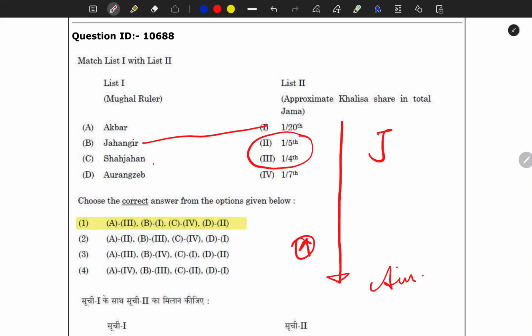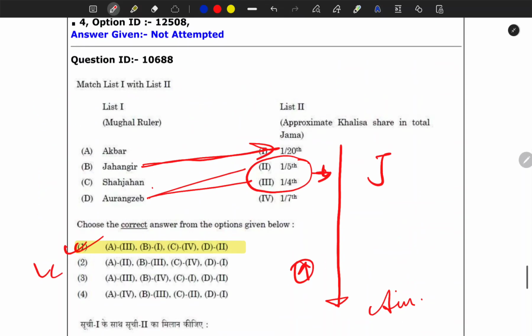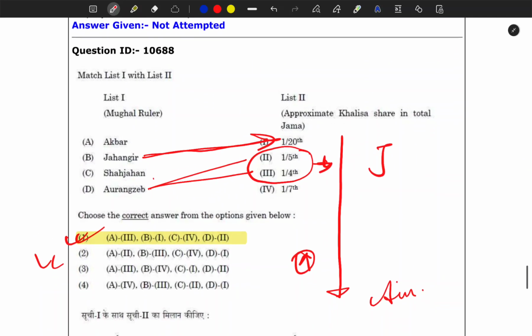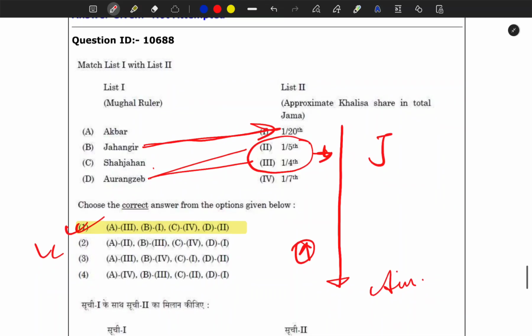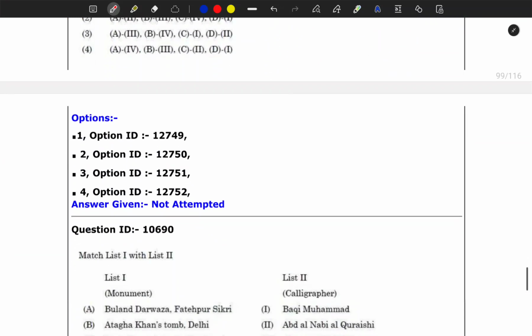You might be confused with this, but you cannot do anything more. You could match Aurangzeb here or here, and based on your option you could have thought further, but with only one fact we were getting our answer. So this was an easy question, even if the statements and facts were in-depth.